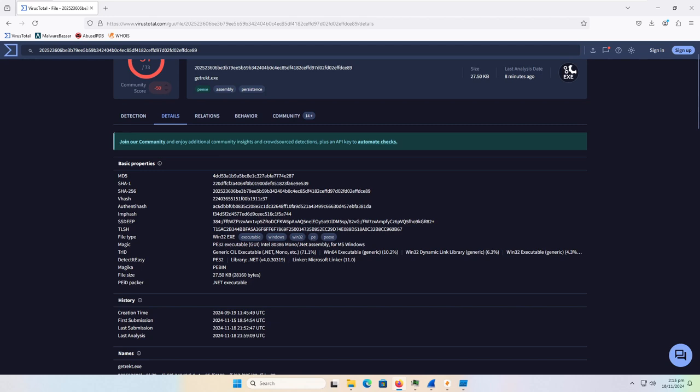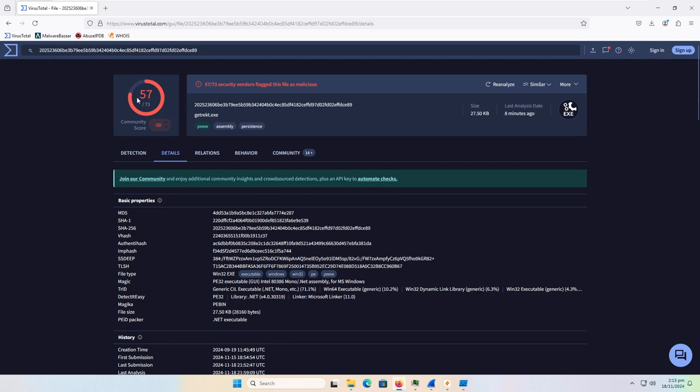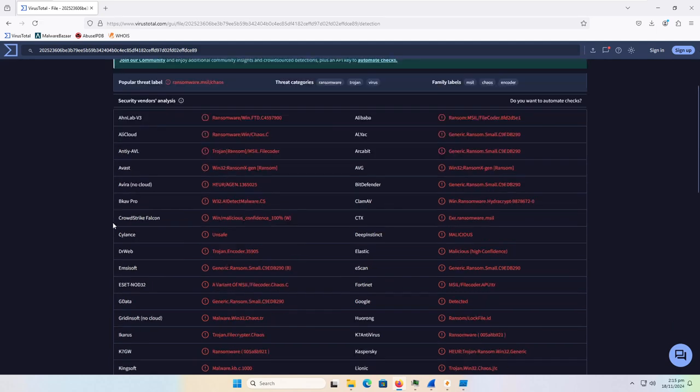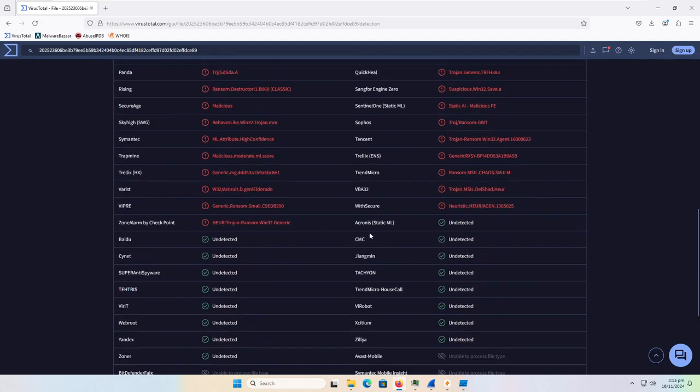Creation time says September 19th, but I never look at creation time. It can easily be fake. So for 3 days, 57 out of 73 detections is pretty good. If we go to detections, it would actually take longer to see who does detect it rather than who does not. So we'll just take a look at the undetected.